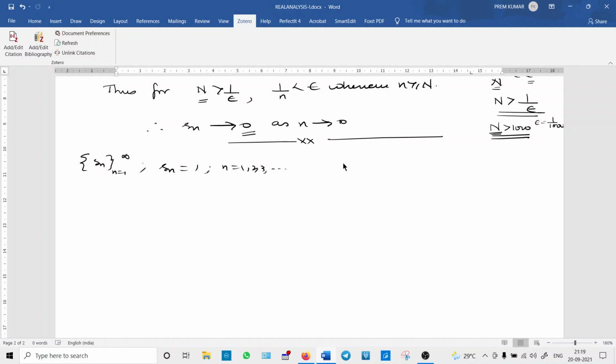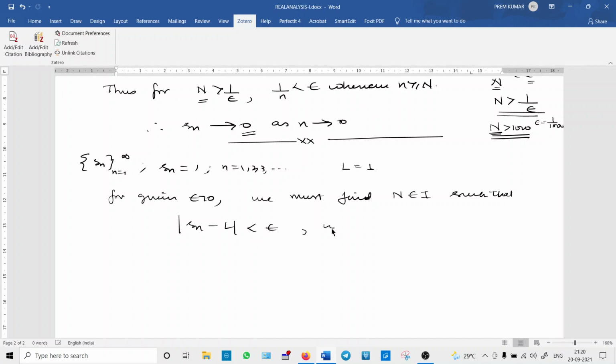Clearly, for this problem we guessed that the limit value must be 1. Let us see whether this is the limit or not. Now, what does the definition say? For a given epsilon greater than 0, we must find a positive integer N in I such that the absolute difference between Sn minus L is less than epsilon whenever n is greater than or equal to N.